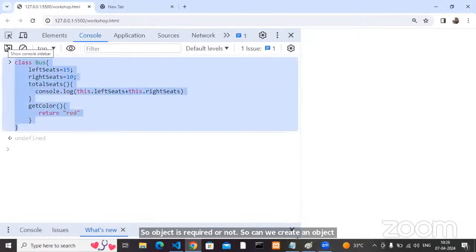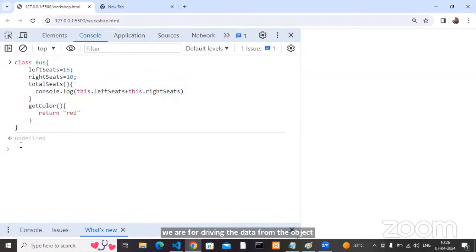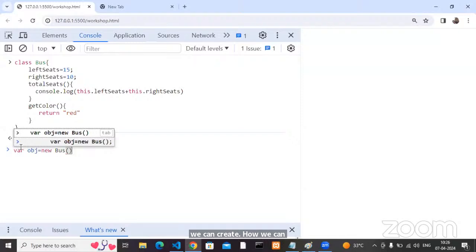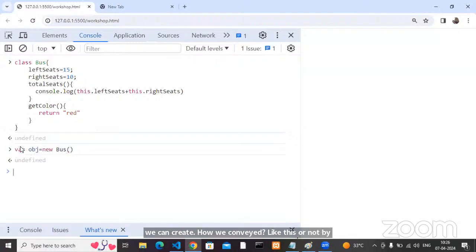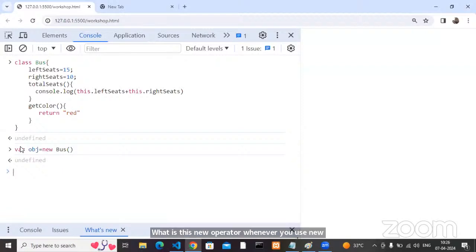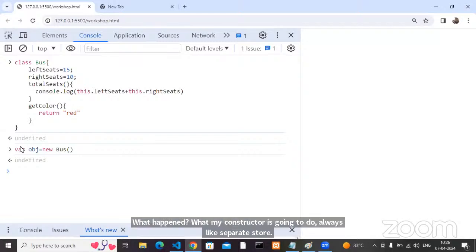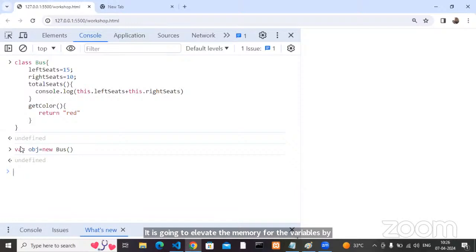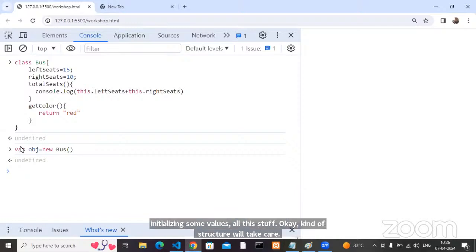The way of creating a class may be different, but the way of creating an object and the way of retrieving the data from the object are the same. How can we create it? var obj equals new Bus, like this. By using the new operator. Whenever you use the new operator, what happens? What my constructor does is a separate story. It allocates the memory for the variables by initializing some values. The constructor will take care. Okay, my object is created.